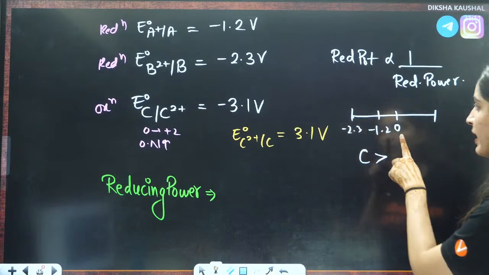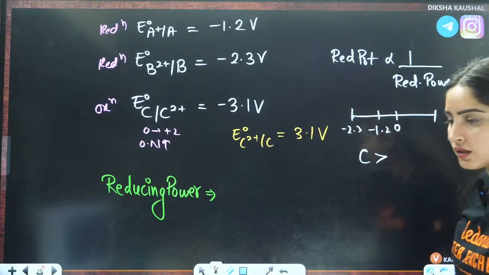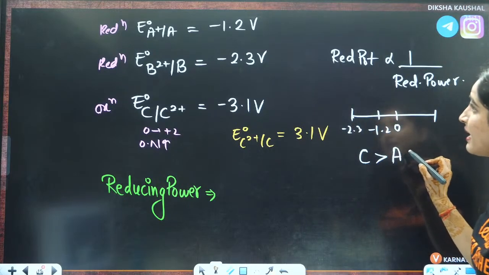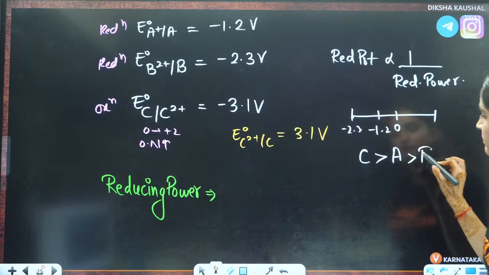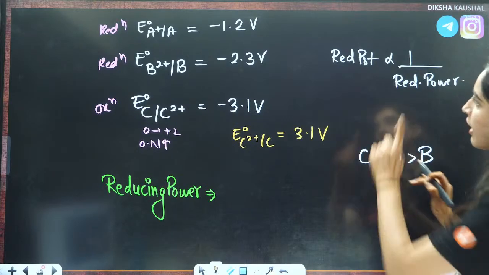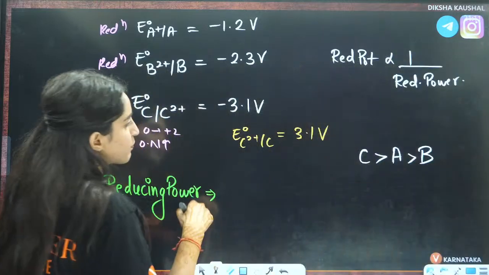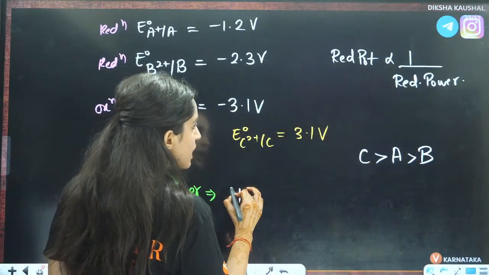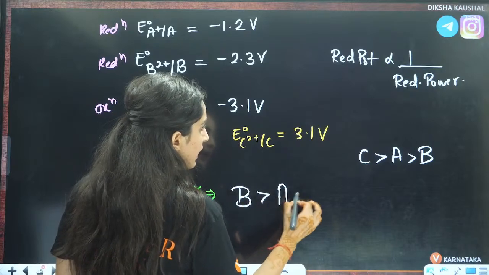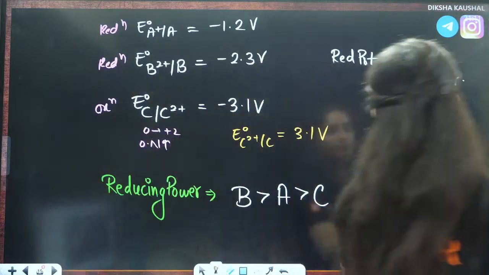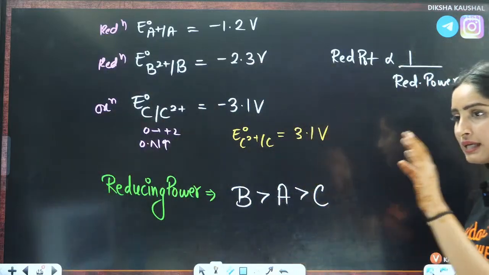That means 1.2 is greater, so that means A. Then least will be for B. So the answer for reduction potential is CAB. Then the answer for reducing power will be the opposite of that, that is BAC. Firstly, maximum will be of B, then A, then C.